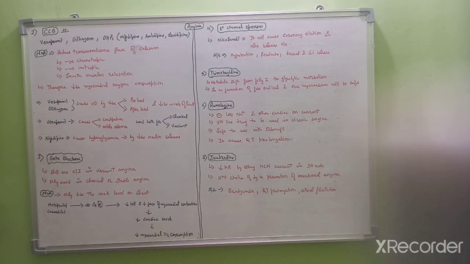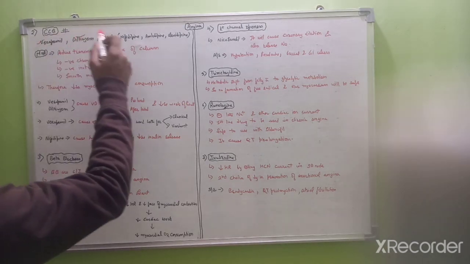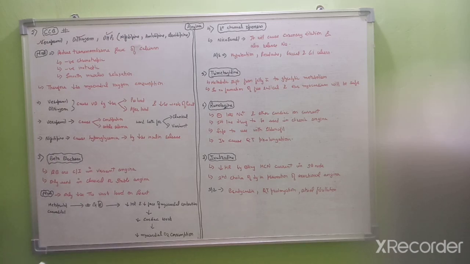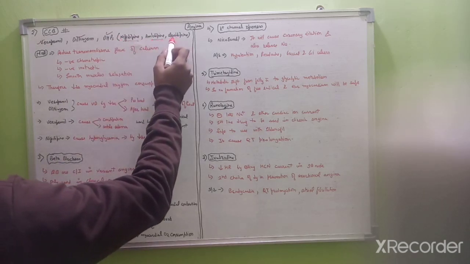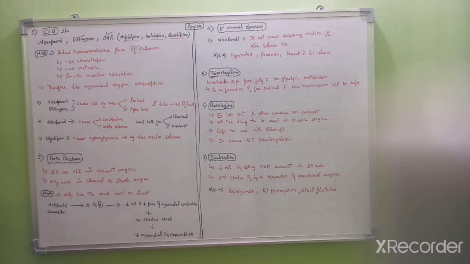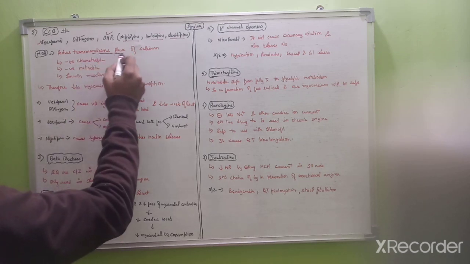So next we are discussing the calcium channel blockers. In this category, drugs include verapamil, diltiazem, and dihydropyridine analogs, which include nifedipine, amlodipine, and clevidipine. So the mechanism of action of CCB, that is calcium channel blockers, is that they reduce the transmembrane flux of